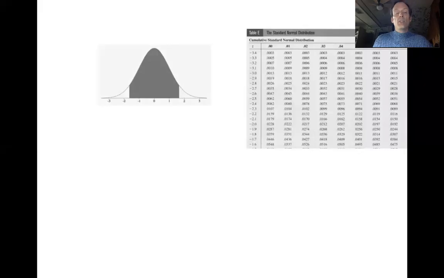Okay, so what I did to start with is I took my confidence level and put it right in the center of my bell curve. And what I need to figure out is, what's my alpha level? How much area do I have left in both tails? How do I do that?